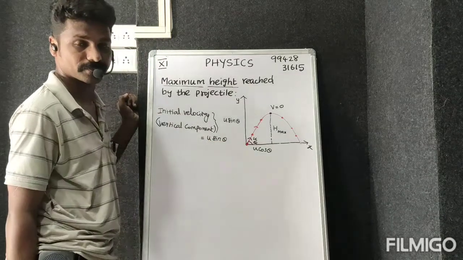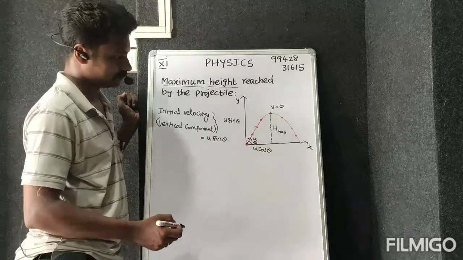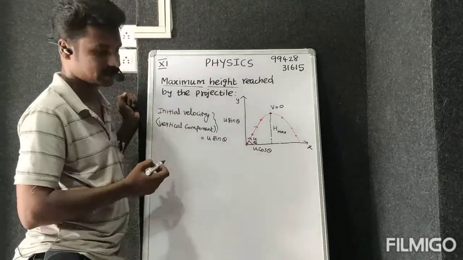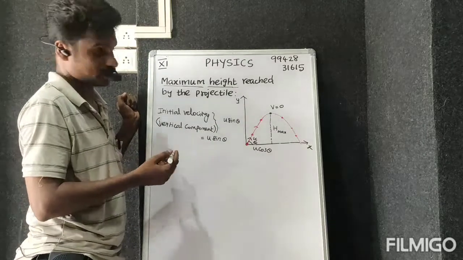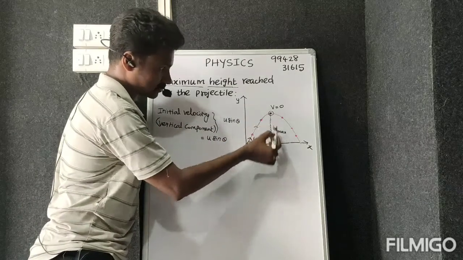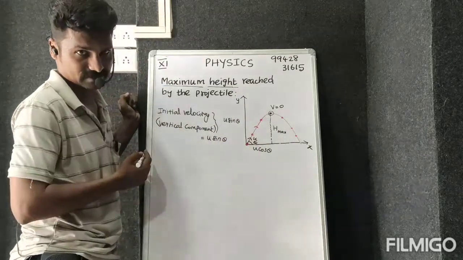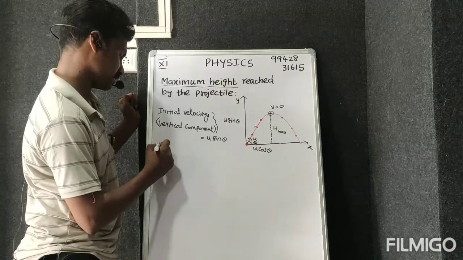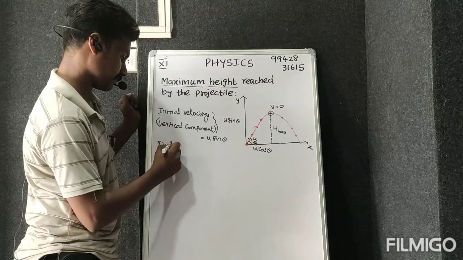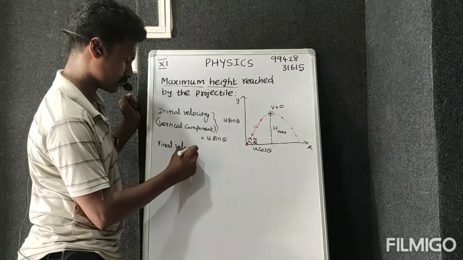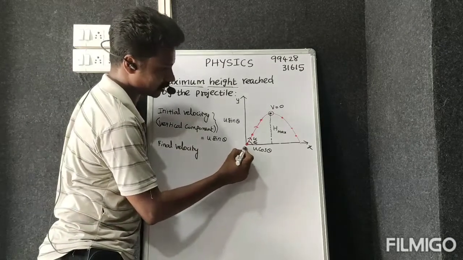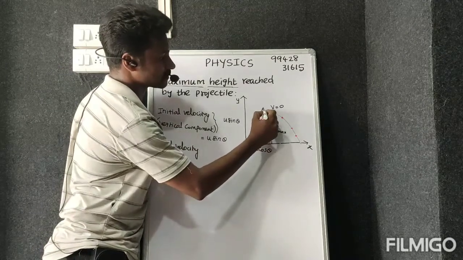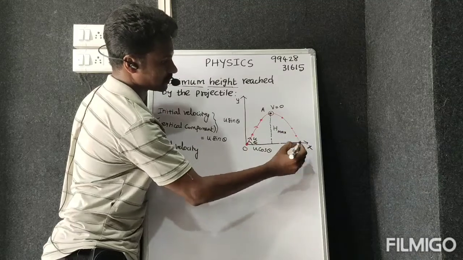Then I consider the final velocity, because I need this point alone now, since here we define the maximum height. I mention this point as O, and this point is represented as A.